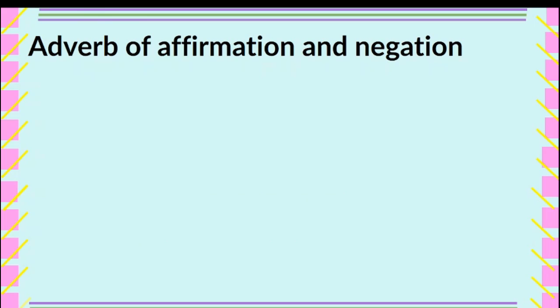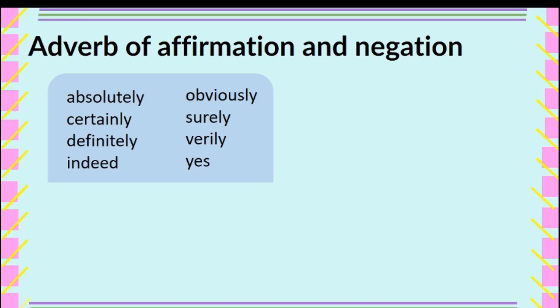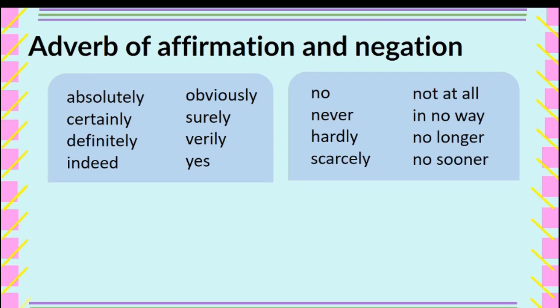This time we have adverb of affirmation and negation. Affirmation, by the way, is like saying yes because you agree, since it's a positive assertion. On the other hand, when you say negation, it's like saying no since you try to contradict or deny something. Example of affirmation: absolutely, certainly, definitely, indeed, obviously, surely, verily, yes. Whereas negation, we have the following: no, never, hardly, scarcely, not at all, in no way, no longer, no sooner.